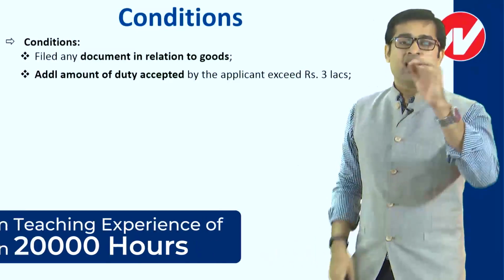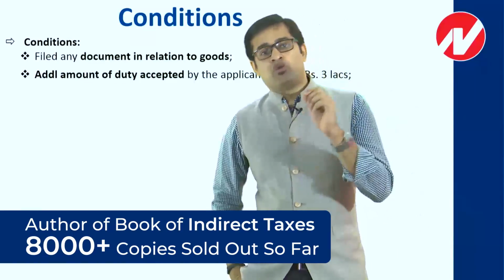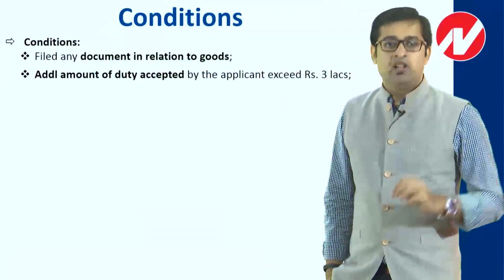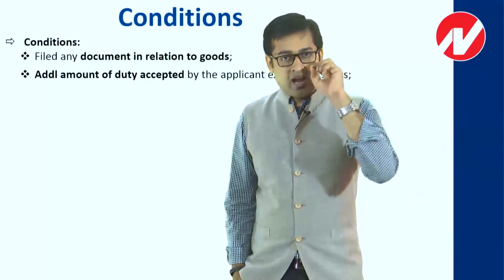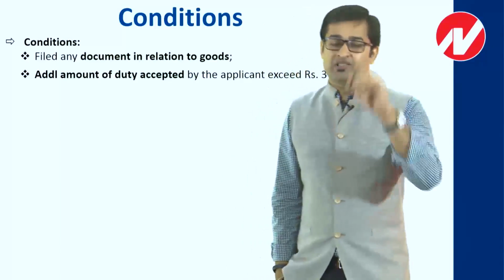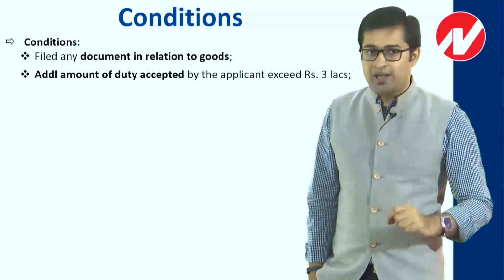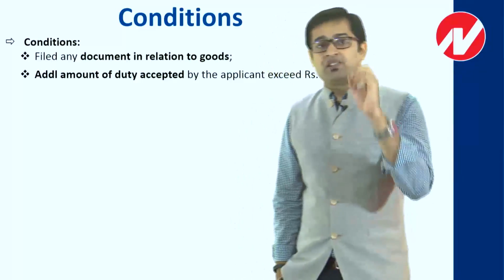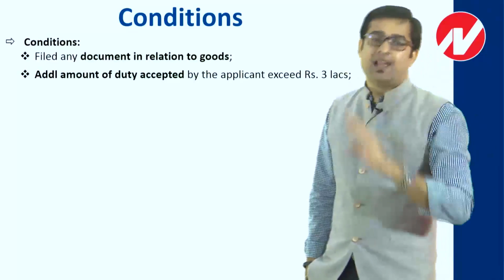See friends, say I paid an initial 10 lakh rupees tax, and I got a notice from an adjudicating authority saying that this is not a correct assessment. So against that notice, I approached Settlement Commission. Now when I approach Settlement Commission, I have given a true and full disclosure in which I am accepting my additional duty liability. The original was 10 lakh, but the additional duty liability that I am accepting is, let's say, X amount, let's say 20 lakh rupees.